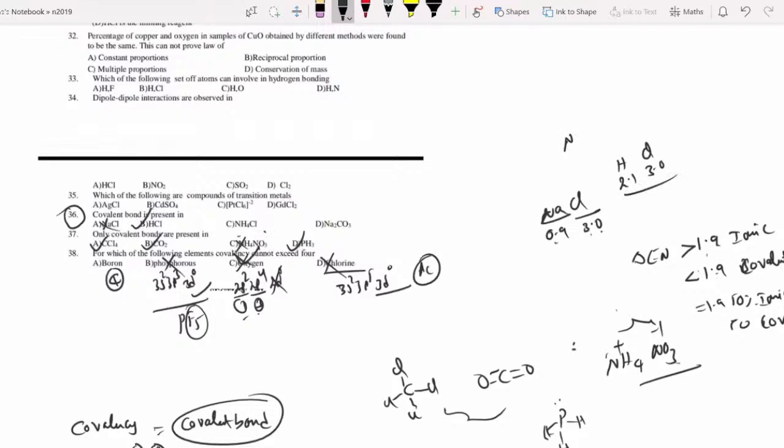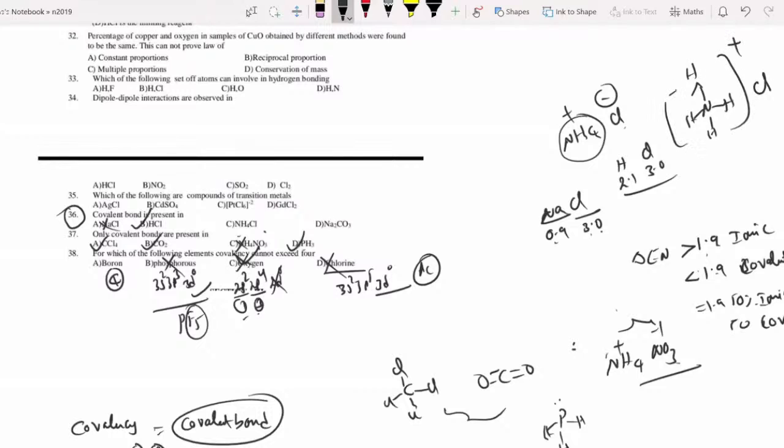Ammonium chloride, sir, in ammonium chloride ionic bond is there, but you are forgetting a point. In school level only, this question comes every time. In your 10th class also you have this question. In ammonium chloride, ionic bond is there, covalent bond is there, and coordinate covalent bond is also there. Coordinate covalent bond between these two. Three types of bonds in one and only compound, this one.